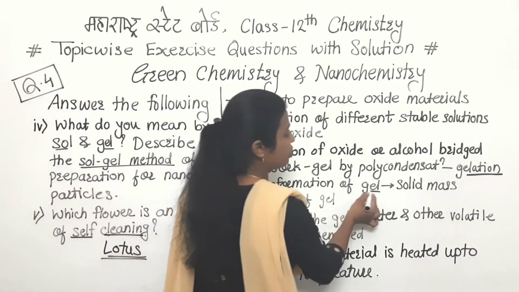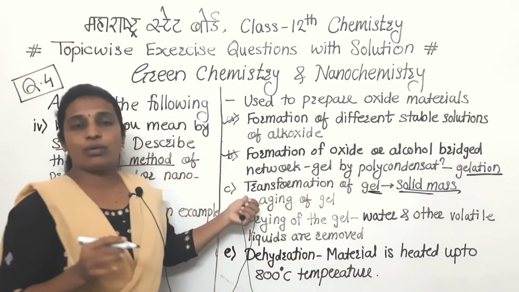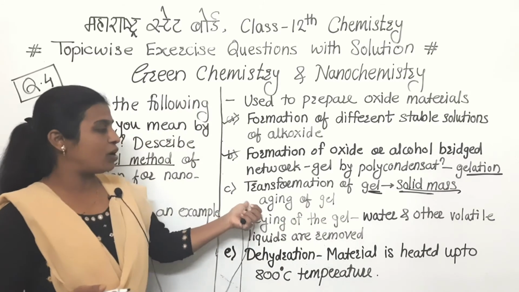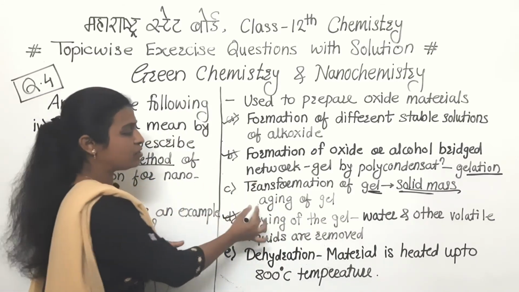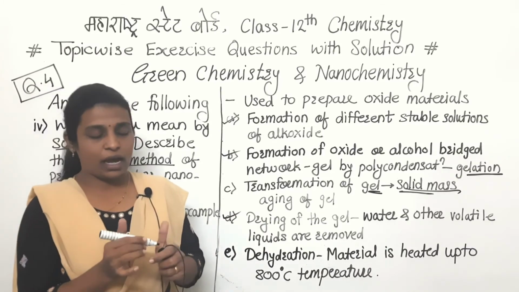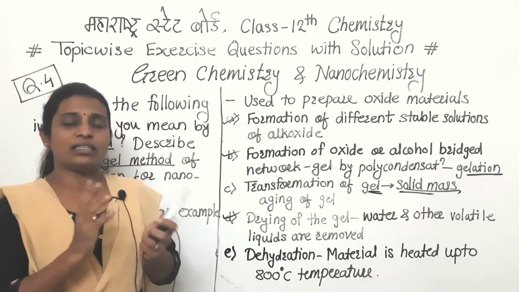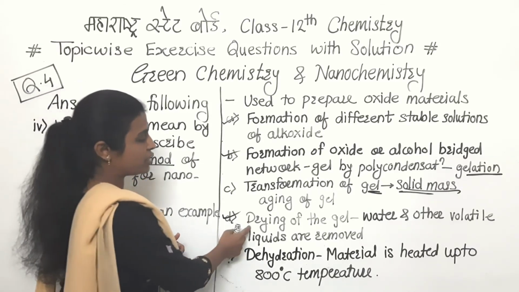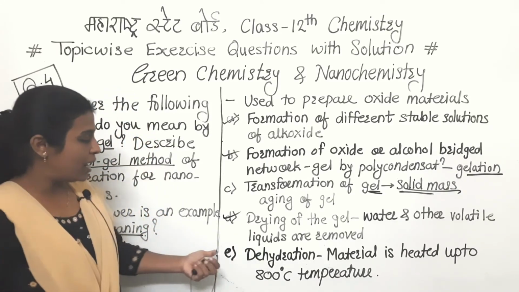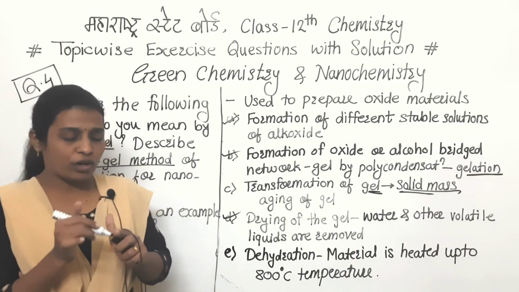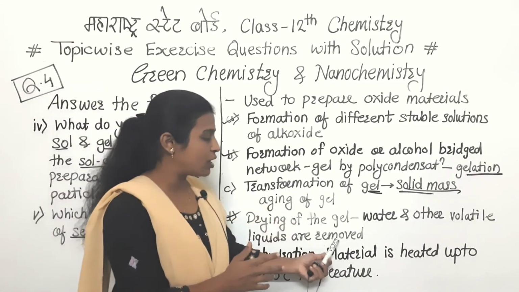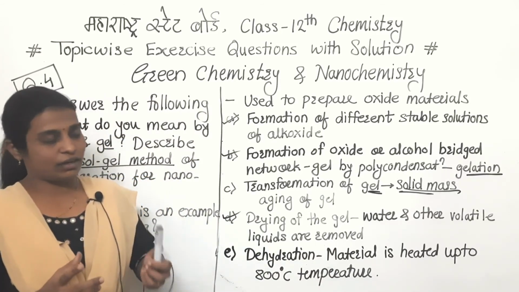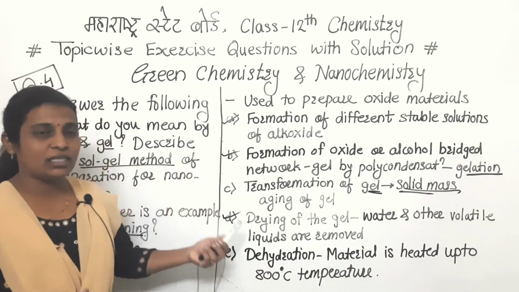ठीक है, तो ये हो गई सेकेंड स्टेप। थर्ड वन, यहाँ पे जेल को ट्रांसफर करना है सॉलिड मास में, और उसको हम बोलते हैं एजिंग ऑफ जेल। The transformation of gel into a solid mass is called aging of gel. After that, drying of the gel. ड्राइंग ऑफ द जेल में अगर उस जेल में वाटर है या फिर अदर देन वाटर जो कुछ भी वोलाटाइल लिक्विड्स है उनको रिमूव करना है, and that is nothing but the drying of the gel. And the last step is the dehydration, meaning whatever material we have prepared, after the last step we have to heat it up to 800 degrees Celsius, and that is the fourth question.